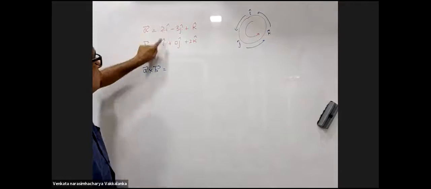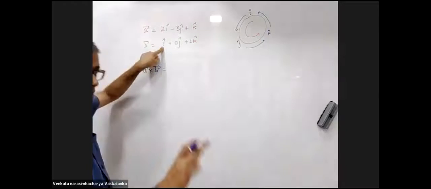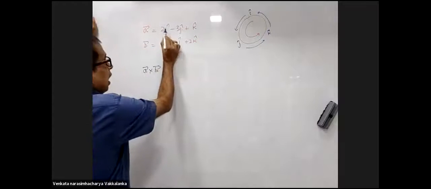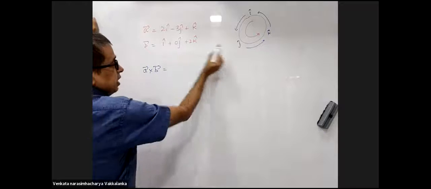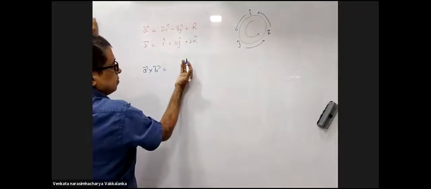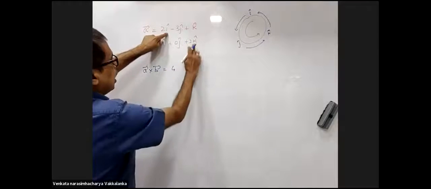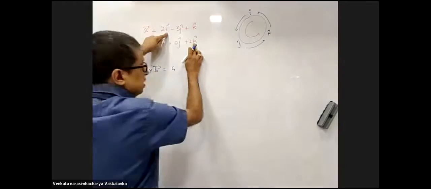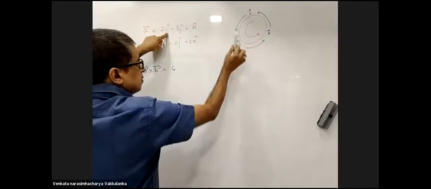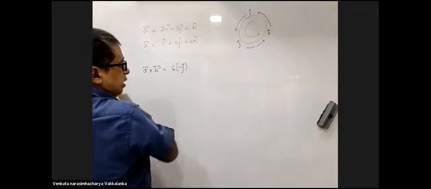Right? What is i cross i? 0. Now i cross j technically is k, but 2 into 0 is giving me 0. Right? Now 2 into 2, 4. i cross k, how much is that? Minus j. i cross k will be minus j.